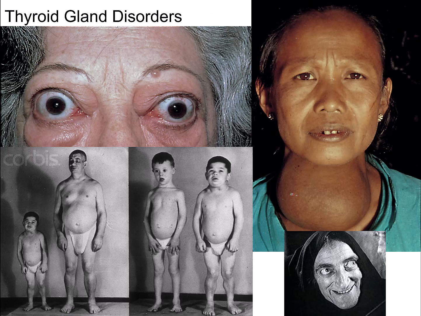And where you really start to see the effects of the endocrine system is when you have something wrong with the endocrine system. For example, when we're looking at the thyroid gland, you can have hypersecretion and hyposecretion that's going to result in various thyroid gland disorders. Some of these can cause exophthalmos, or the protrusion of the eyes, and goiter formation. You can have cretinism, where the infant doesn't have enough thyroid hormones, which results in metabolic disorders, as well as shortened stature and mental deficiencies.